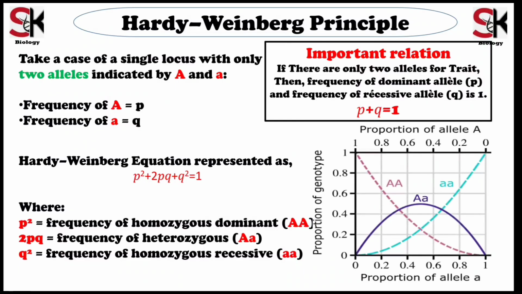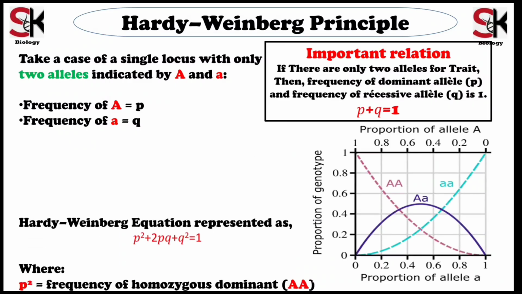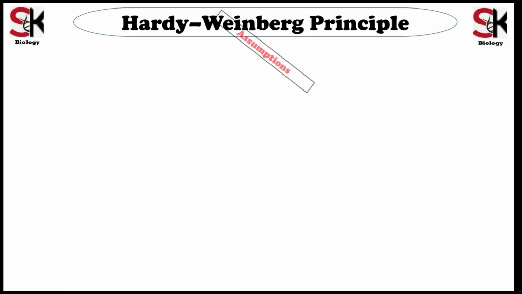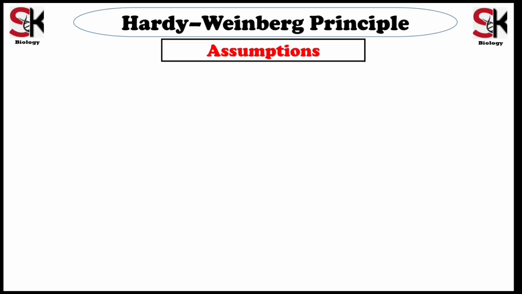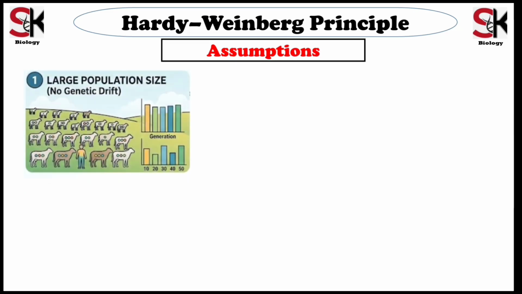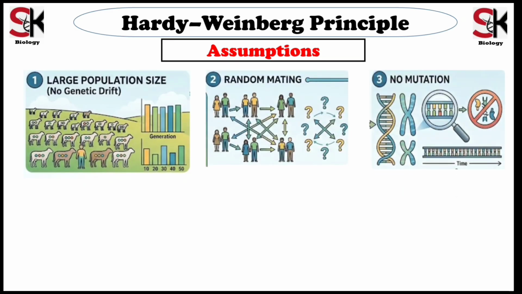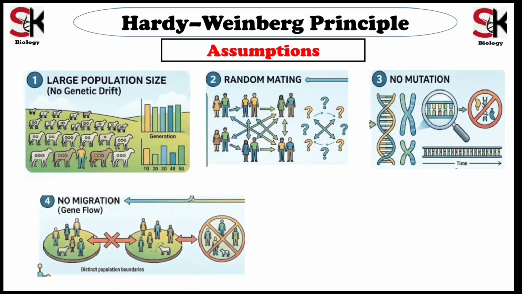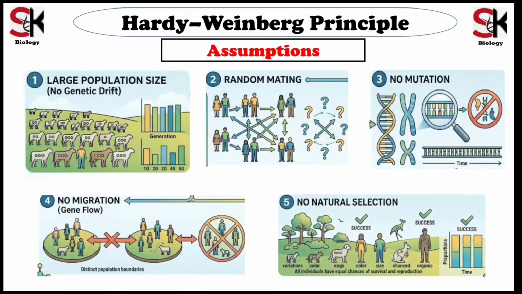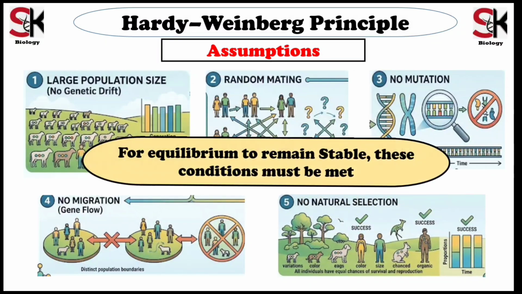For the Hardy-Weinberg equilibrium to remain stable, the following conditions must be satisfied. The first one is a large population size, which eliminates genetic drift. Second is random mating. Third is no mutation. Fourth is no migration, so no gene flow. And the last one is no natural selection. If any of these conditions are violated, equilibrium is disturbed and evolution occurs.